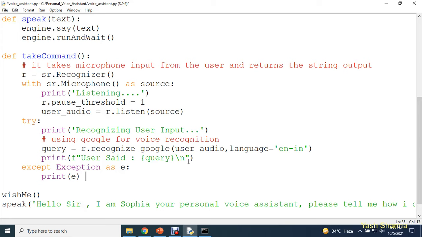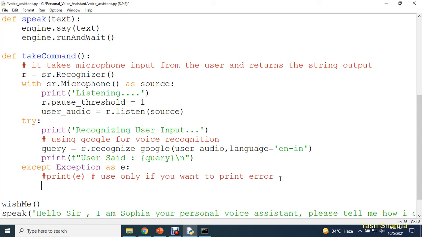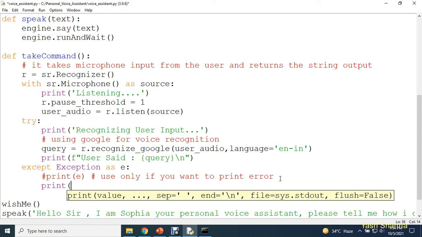But I recommend you use this only if you want to print the error. If you want to check why my Sophia is not able to listen to me, you can print this e. As of now, I'm going to keep this in a comment, because you are going to use it only if you want to print the error. If any exception occurs, I'm going to use this print function, and here I can write this message: please say that again. Or you can write any message.